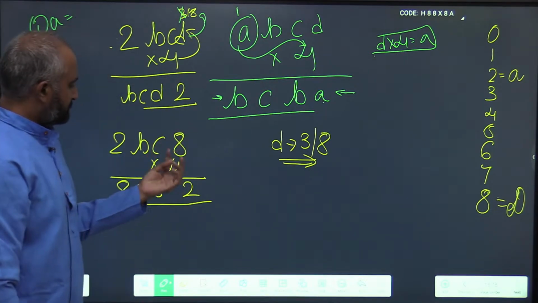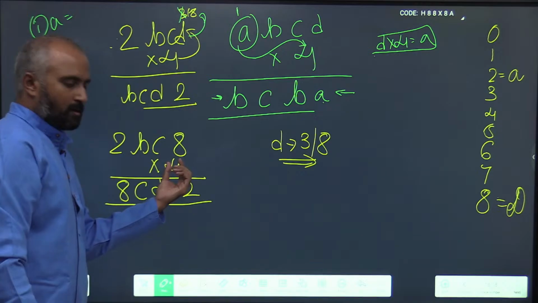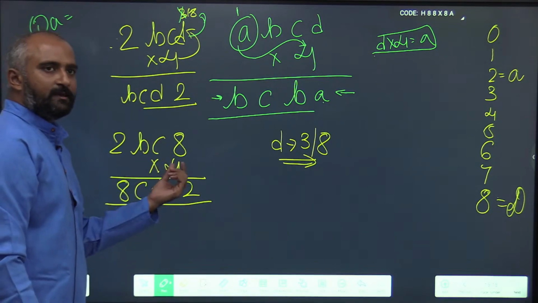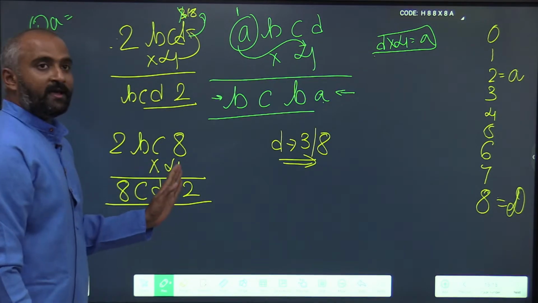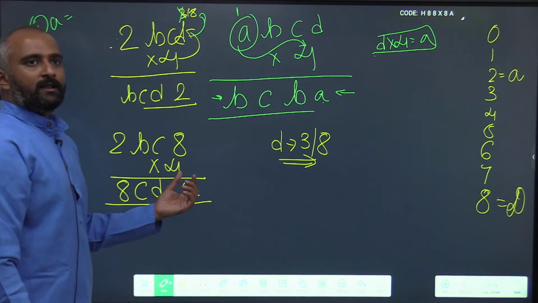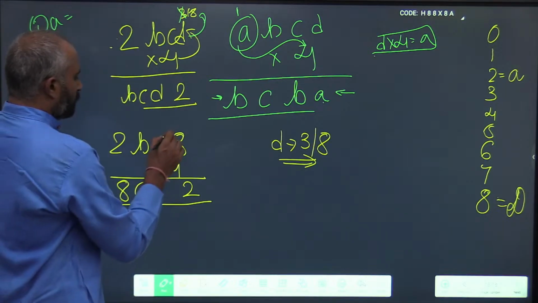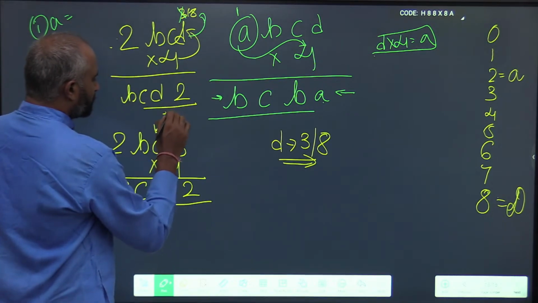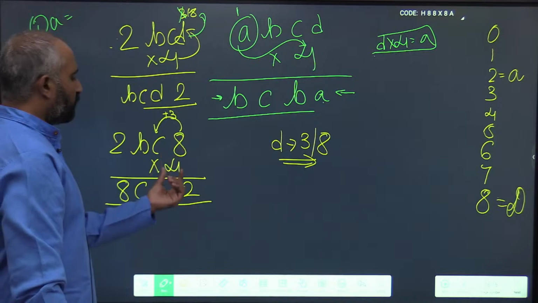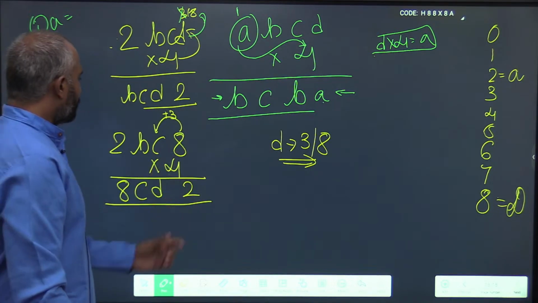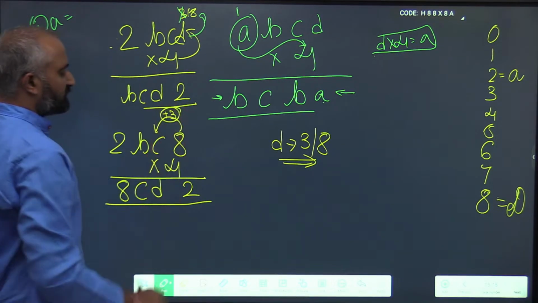Now look at this, C multiplied by 4. I told you, except for the rightmost digit, any digit depends not only on the product but also on the carry. You see, 8 fours are 32, that means there is a carry of 3 here.